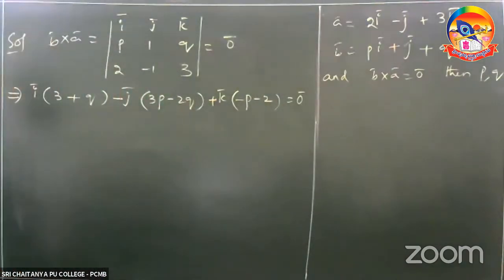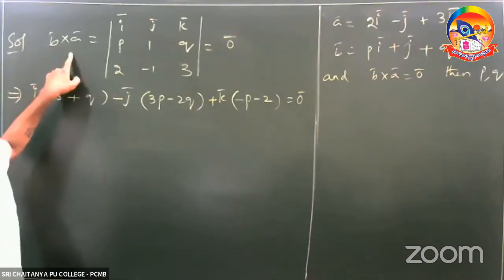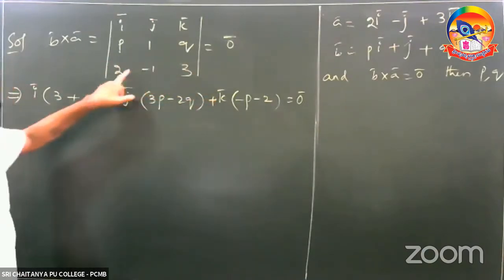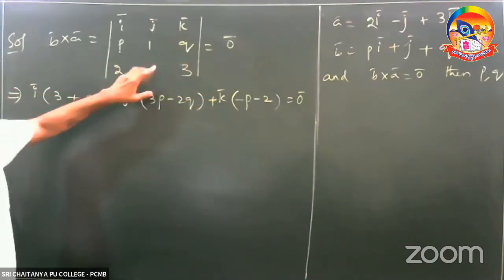That means null vector. I am going to repeat this determinant. While you are doing B cross A, B should be first, right? p, 1, q. Observe that one. And A must be the second: 2, minus 1, 3.